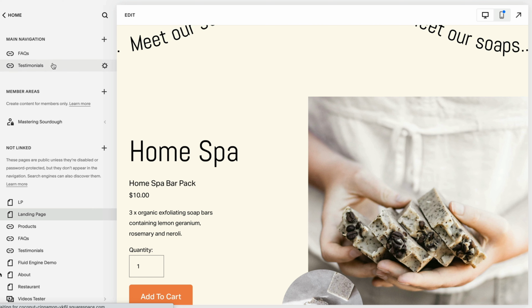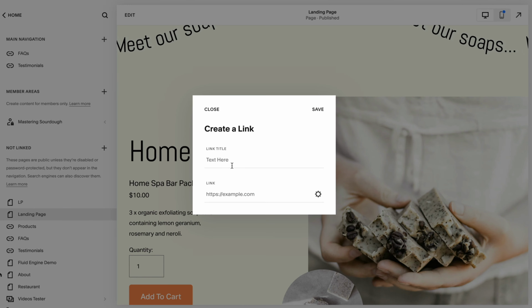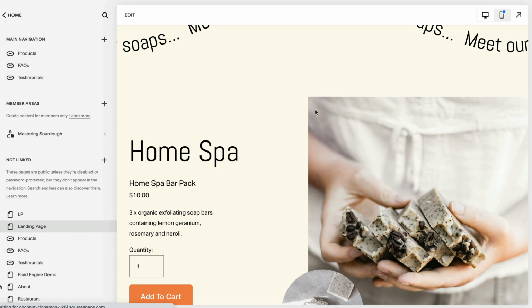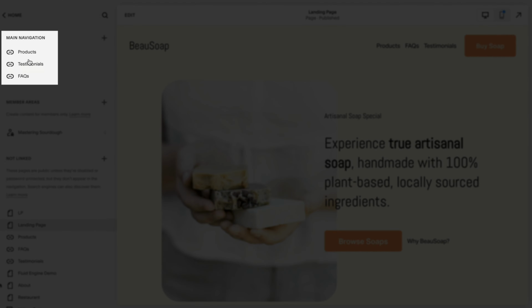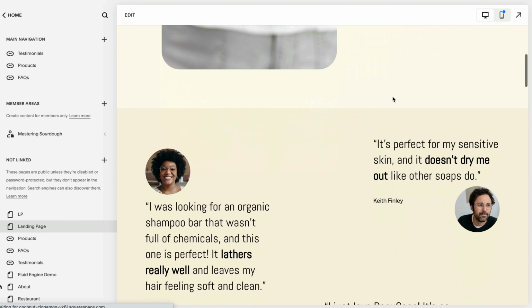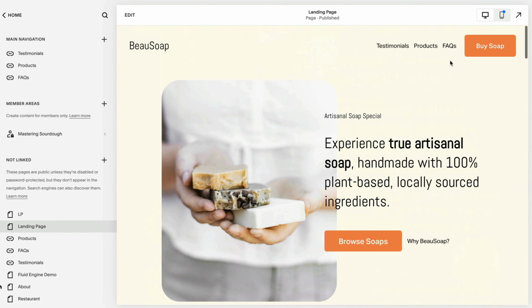We're going to hit save, and then we're going to add a last one, which is just to make it extra ultra clear that someone can browse our products. We're just going to say products, and that's going to link again to soap. So we hit save. Remember, so we've got our links here, and to reorder these in the header, we just drag them around. So the first one I want is testimonials because that's the next section you would scroll to. So that's testimonials over here. And then we're going to say products and then again FAQ.